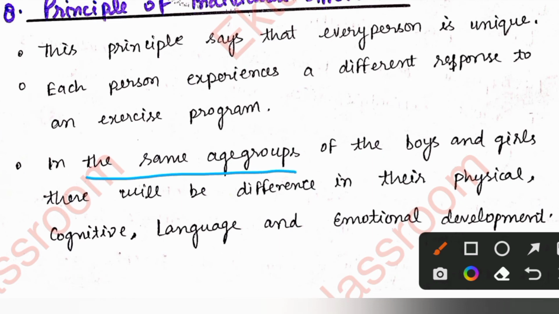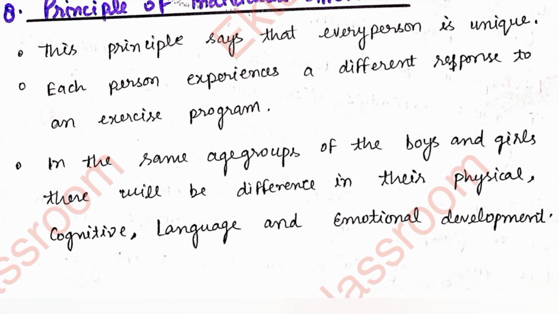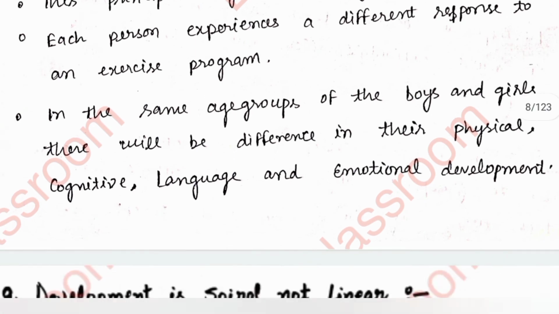In the same age group, if we talk about boys and girls, there will be differences in their physical changes. Cognitive development, their mental ability to think on every topic, will be different. Language development and emotional development also differ. Emotionally they think differently, so the quantity is the same but the quality may be different. So this is the principle of individual differences. I hope this is clear to you.